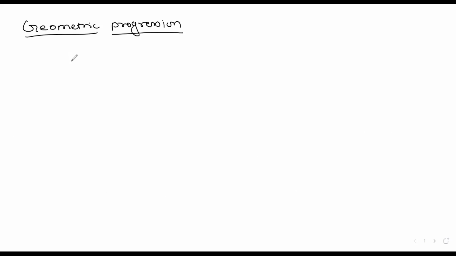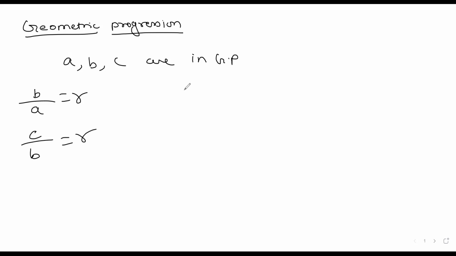If A, B, C are in GP, then they have a common ratio, that is B upon A is equal to R and C upon B is also equal to R. In short, B by A is equal to C by B is equal to R. So I can say that B is AR and C is BR.